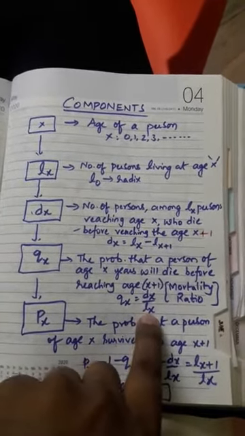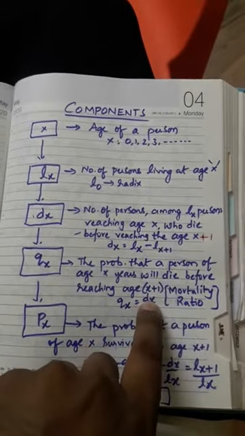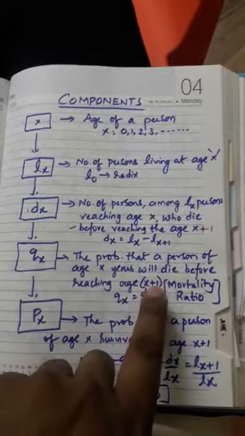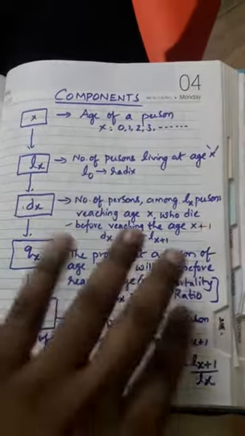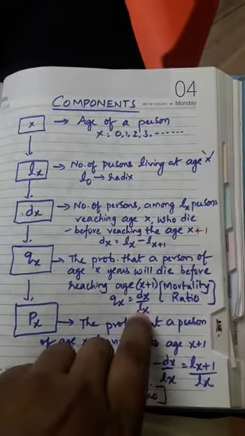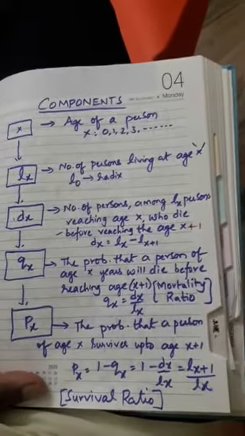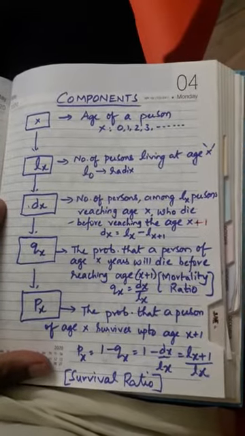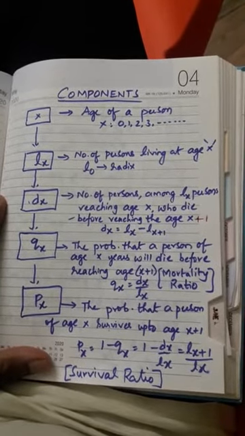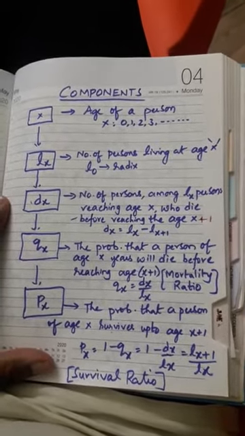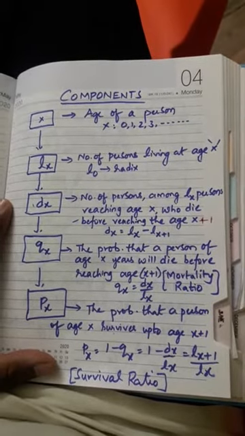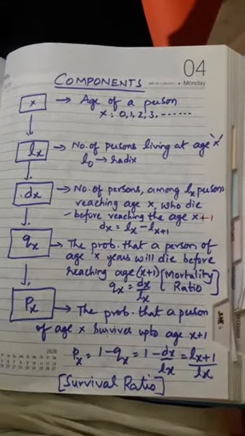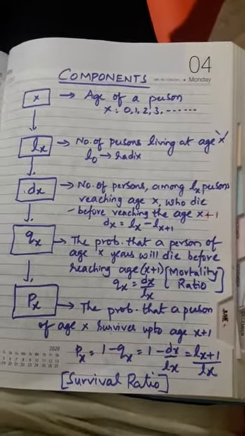Among all lx, how many deaths occurred, and what is that probability of dying among lx people before reaching age x plus 1? So I have taken it as qx, the probability that a person of age x years will die before reaching age x plus 1. What is the chance of dying before reaching age x plus 1?